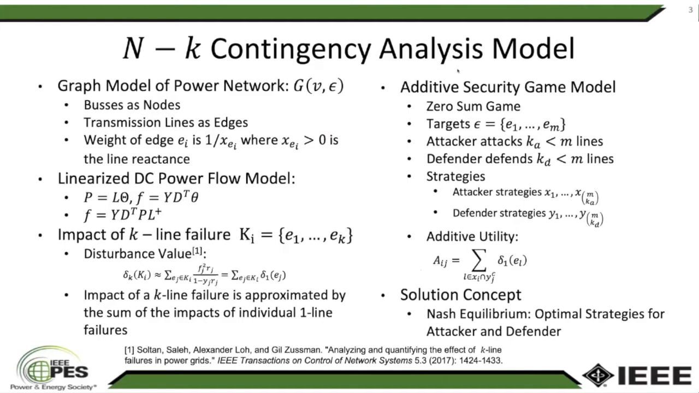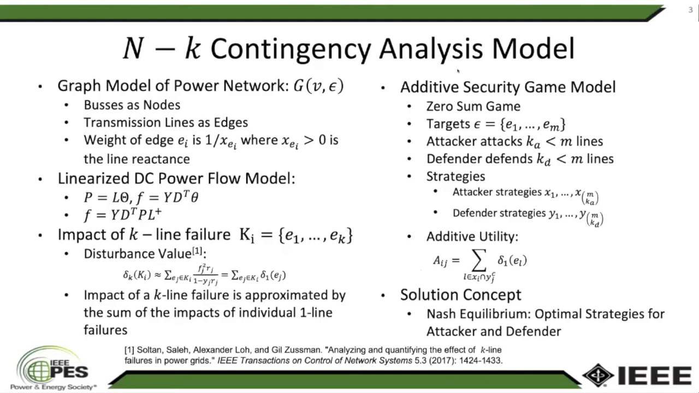Crucially for our work, the disturbance value exhibits an approximately modular behavior, in the sense that the disturbance value of a simultaneous failure of K lines is well approximated by the sum of the one-line disturbance values of each line in the failure set. With the disturbance value in hand, we define the following game-theoretic model of this scenario.